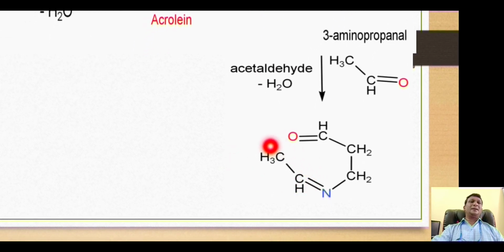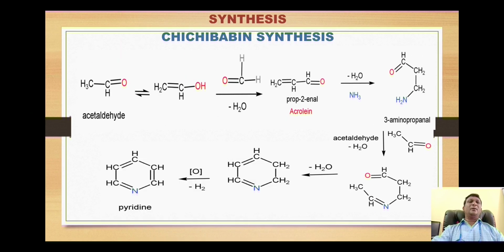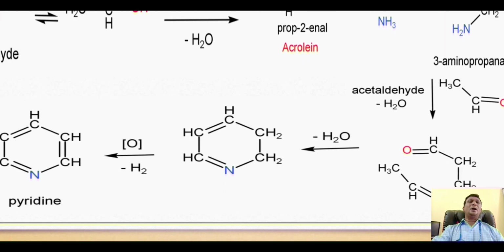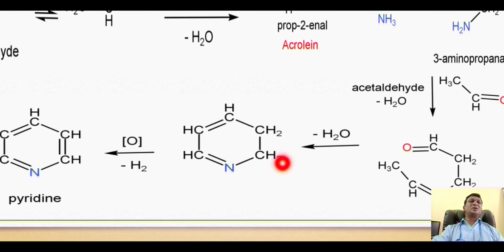the formation of this compound. Now in this structure, this methyl group is in close environment with this oxygen. So these 2 hydrogens and this oxygen will make up a water molecule which will be removed from here, and thus we will get a double bond between this carbon, and this gives us a cyclic product where we have 2 hydrogens at position number 2 and position number 3.